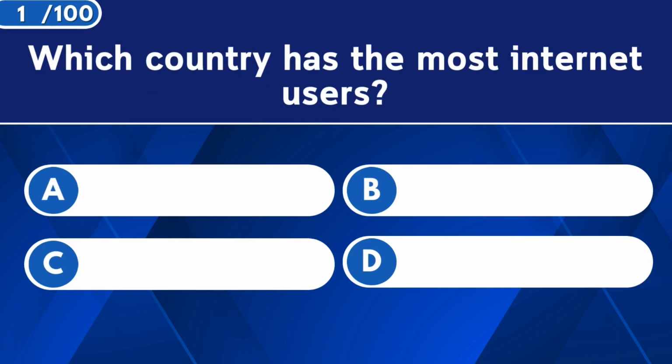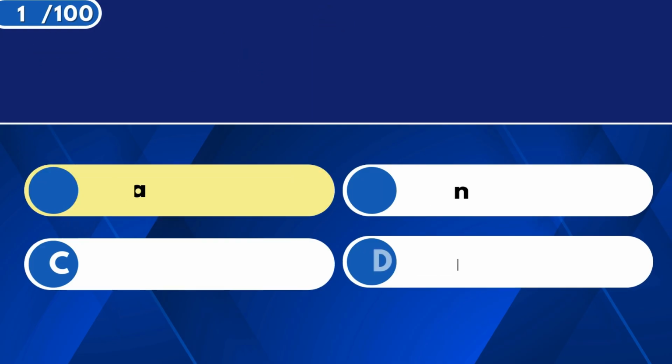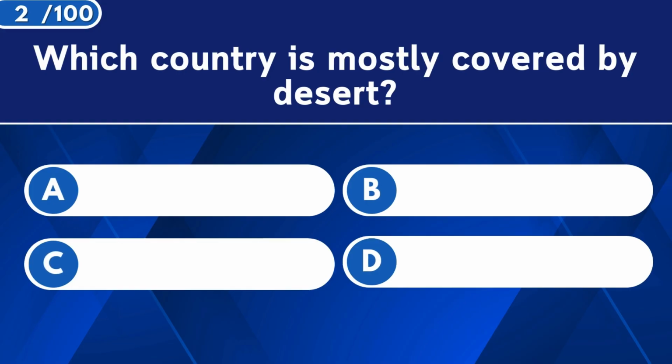Which country has the most internet users? China. Which country is mostly covered by desert?